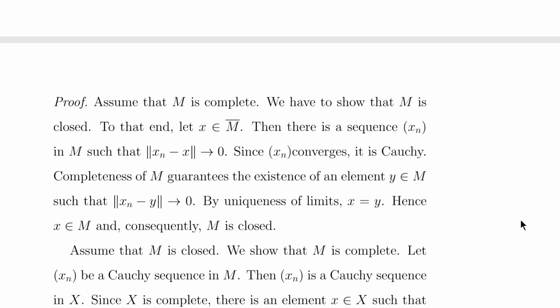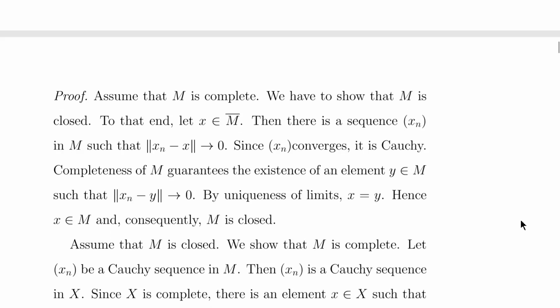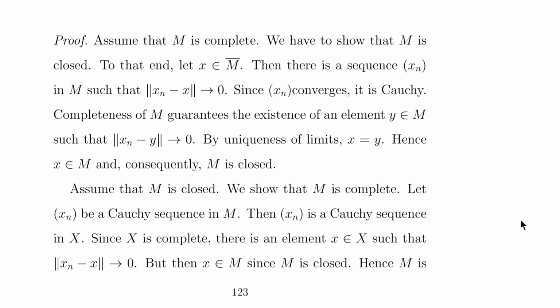Assume that M is complete. We have to show that M is closed. To that end, let x belong to the closure of M. Then there is a sequence xn in M such that the norm of xn minus x converges to 0. Now since the sequence xn converges, it is Cauchy, and completeness of M guarantees the existence of an element y in M such that norm of xn minus y converges to 0. And by the uniqueness of a limit, x is equal to y.